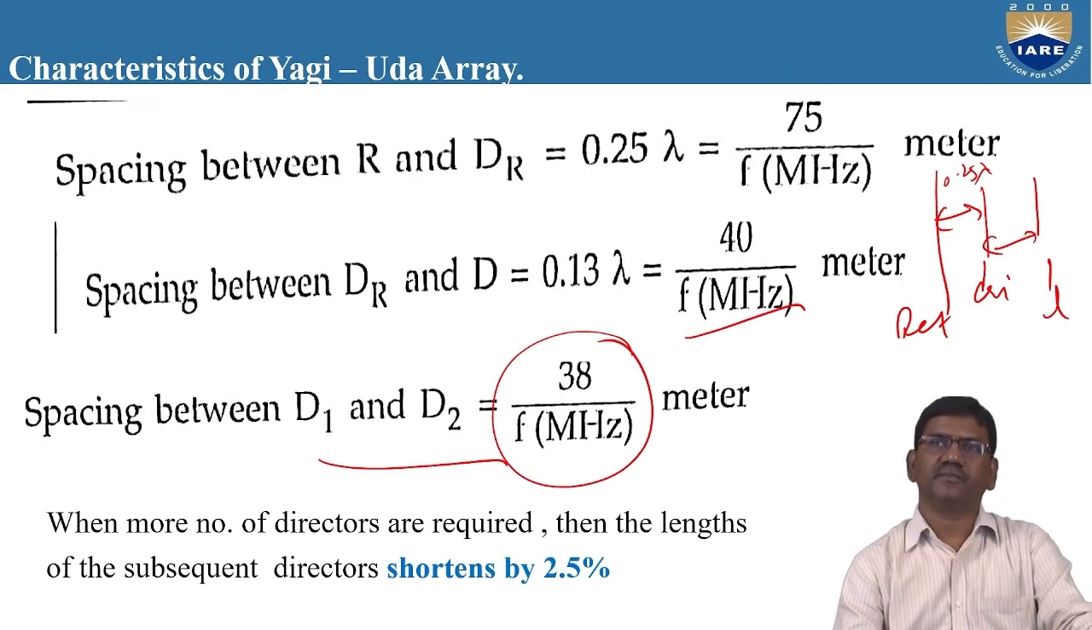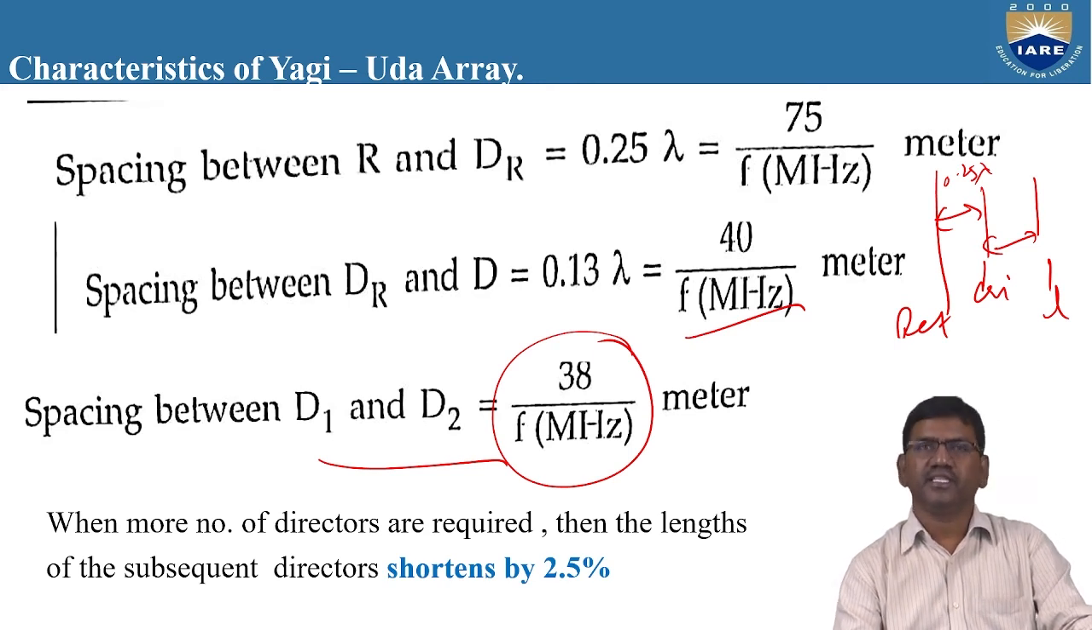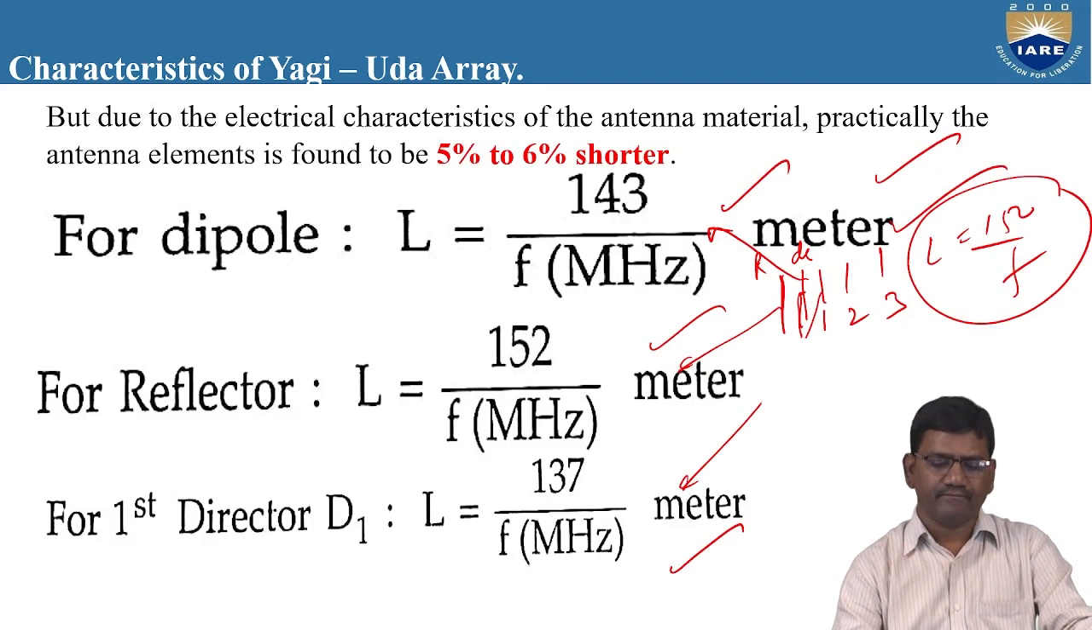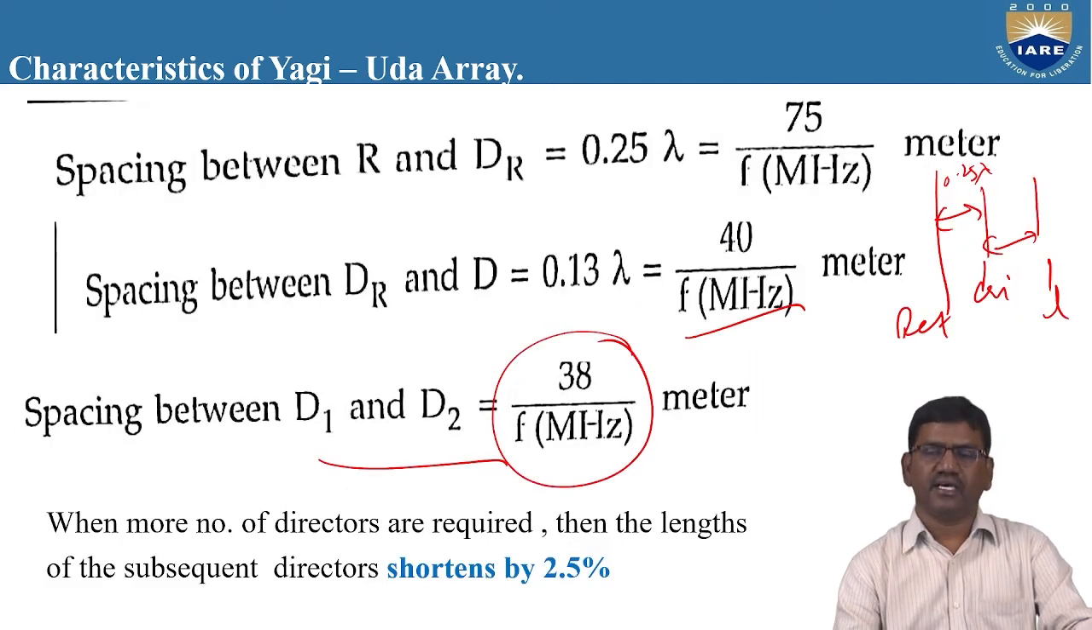The length of the driven element must be 143 by F. And the length of the reflector must be greater than 143, that is 147, that is 152 by F megahertz. And the length of the director must be 137. And the length of the next director must be 133. And the length of the next director is 130 by F megahertz.